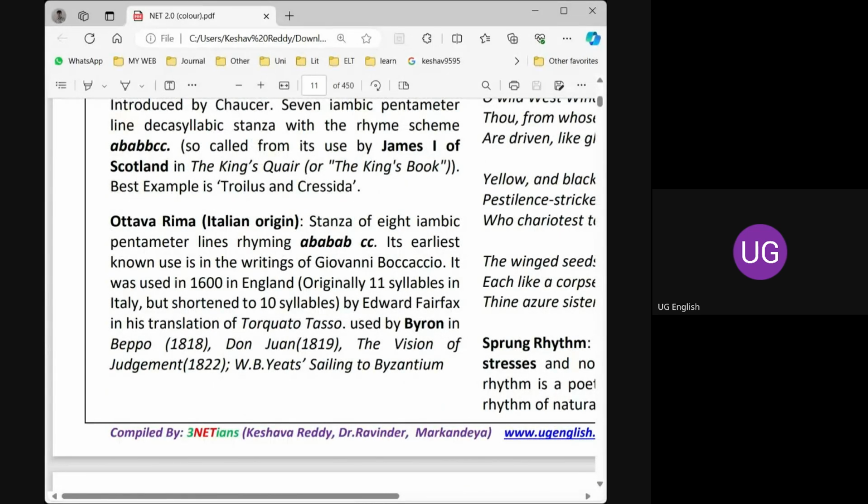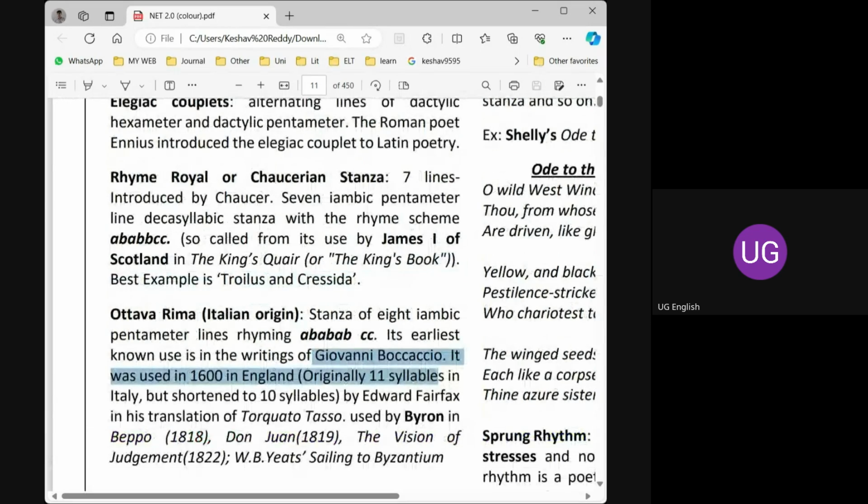And ottava rima. Ottava rima is an Italian format. Giovanni Boccaccio used this, and this has 8 lines, 8 iambic pentameters. In this, the author has used simply ABABAB and CC. The CC is always the same. In rhyme royal also we find the CC. That is the difference: ABAB, one more AB is present here.